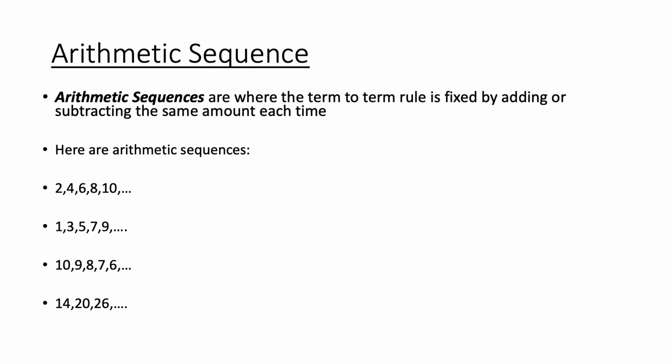Right, arithmetic sequences, guys. Arithmetic sequences are where the term-to-term rule is fixed by adding or subtracting the same amount. Here are a list of arithmetic sequences: 2, 4, 6, 8. This one, I am adding 2 each time. This one, 1, 5, 7, 8, and 9, I'm adding 2 again. This one, 10, 9, 8, 7, 6, I'm minusing 1 each time. This one, I'm adding 6 each time. So I am adding or subtracting the same amount each time. These are what I call arithmetic sequences.